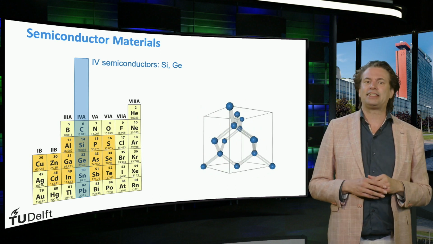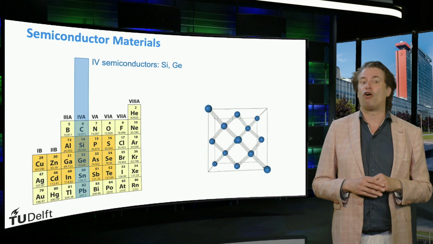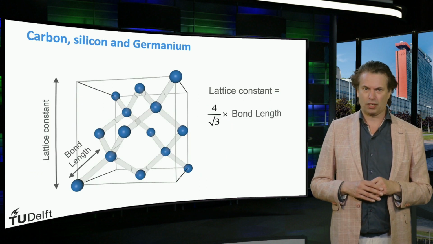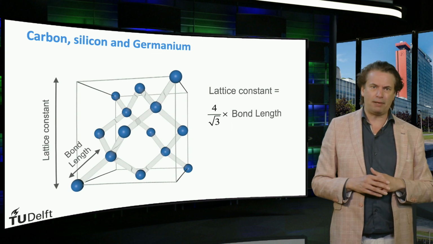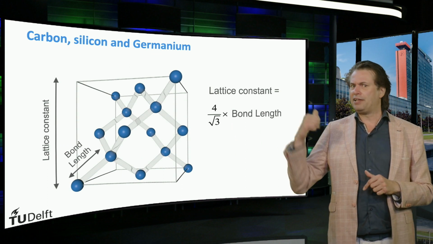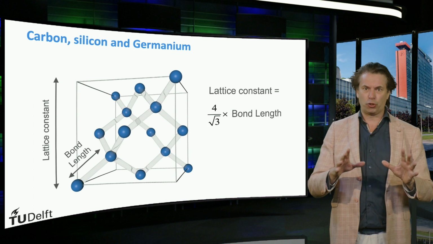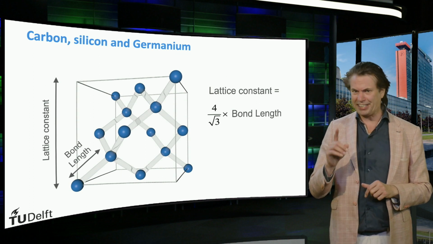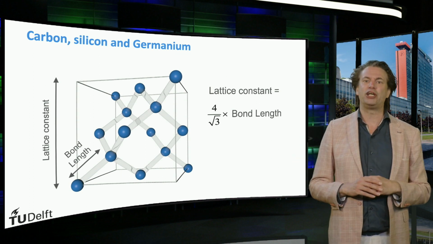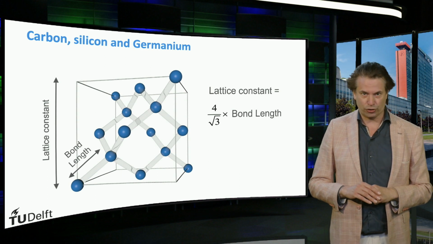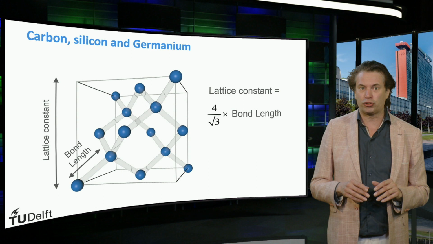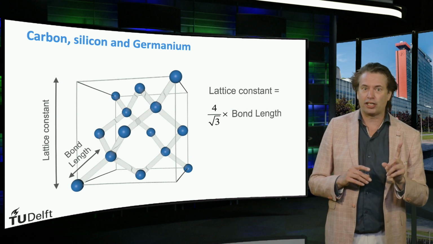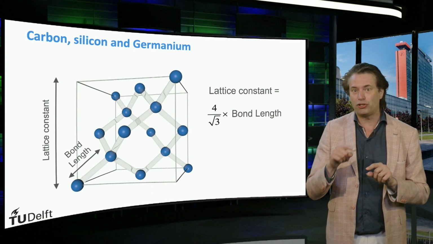The bond length is in general expressed in terms of lattice constant. What is the relation of the lattice constant and the bond length of a diamond cubic crystalline lattice? In this figure, the unit cell of a diamond cubic crystalline lattice is shown. The edge length of the cube is equal to the lattice constant. In a diamond crystalline lattice, the lattice constant equals 4 times the silicon-silicon bond length divided by the square root of 3.